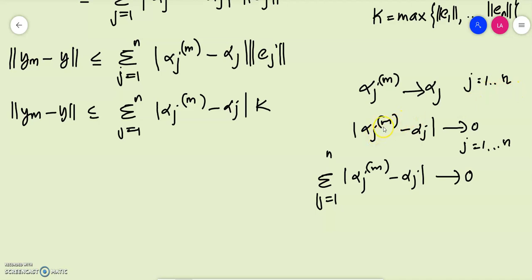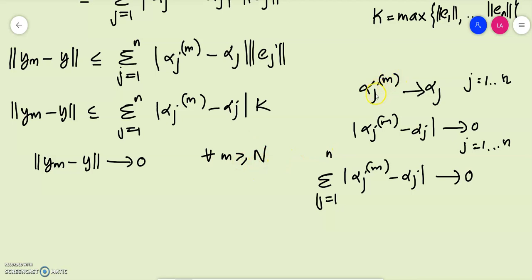Then modulus of alpha jn minus alpha j should be tending to 0, which should be less than epsilon, which means that it should go to 0 for j varies from 1 to n. So this happens for every j. So every one of these terms should go to 0. Then the sum should always go to 0, which means that this quantity should be less than epsilon for every n greater than or equal to some capital N. Or we can write it as norm of ym minus y should go to 0 for all m greater than or equal to capital N. How do we get this N?